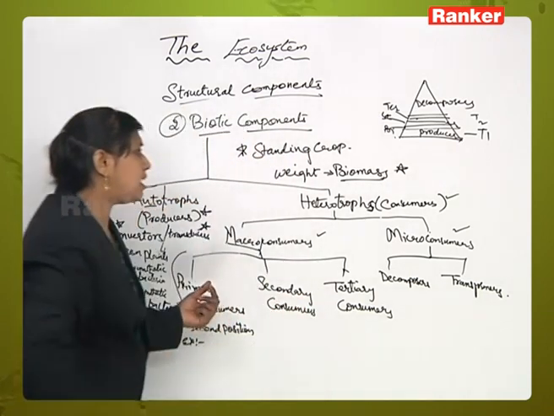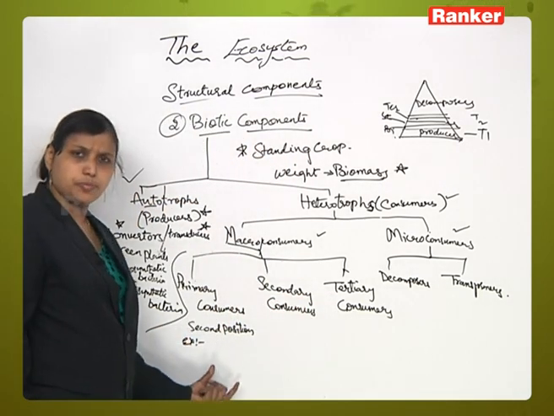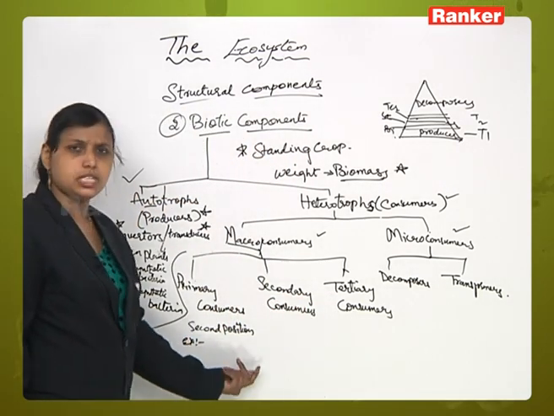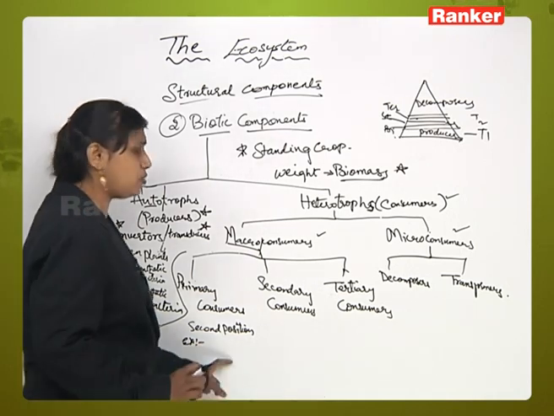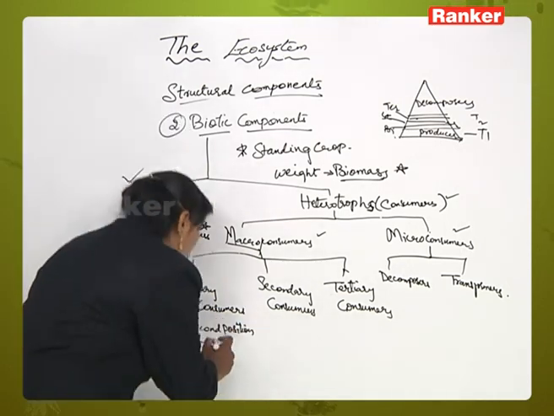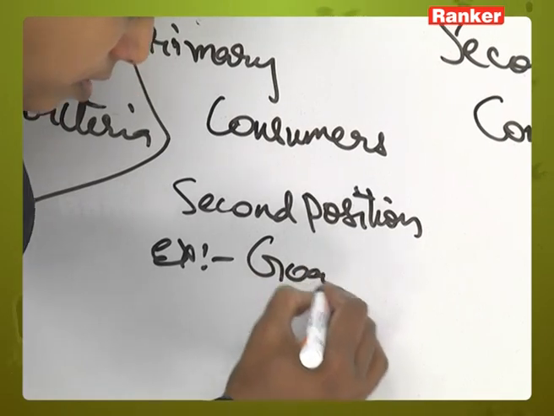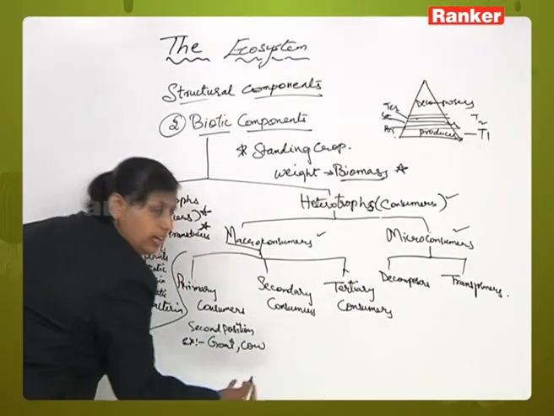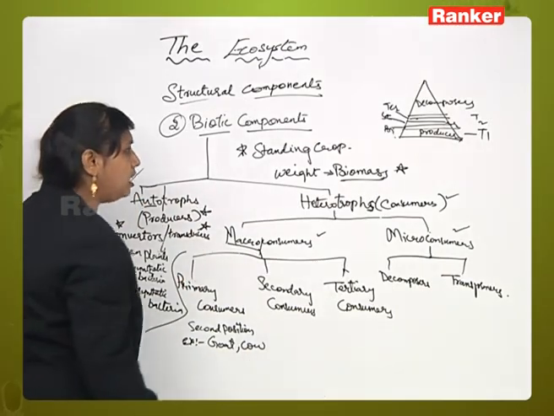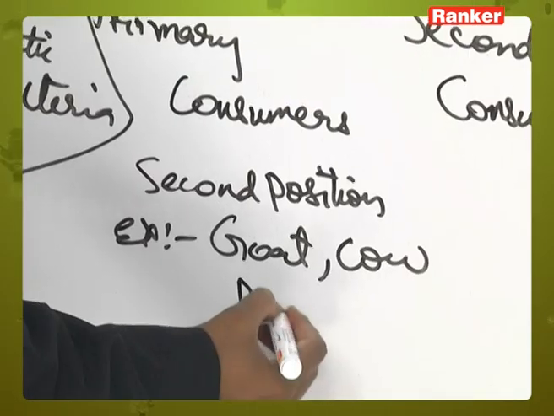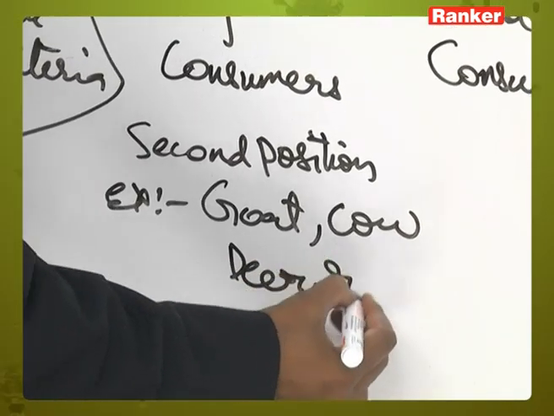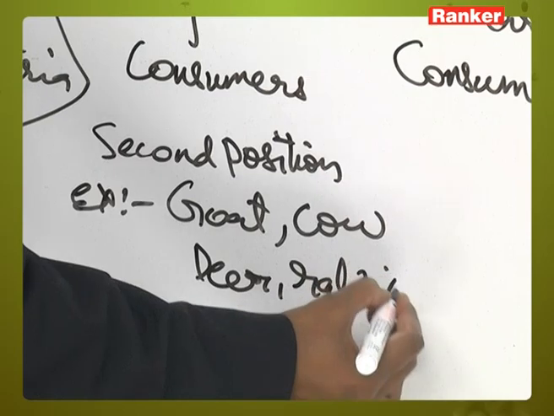Right. So, primary consumers are those herbivorous animals or living organisms which eat green plants. Now, what are the animals which eat green plants? It may be a goat, it may be a cow, right? All these animals which eat green plants, it may be a deer, or you can say a rabbit, all will come under primary consumers.